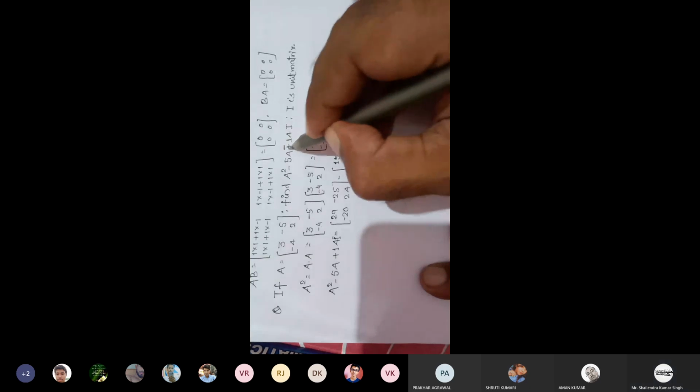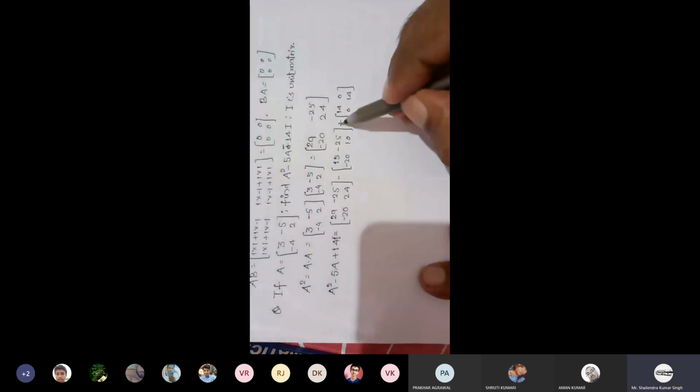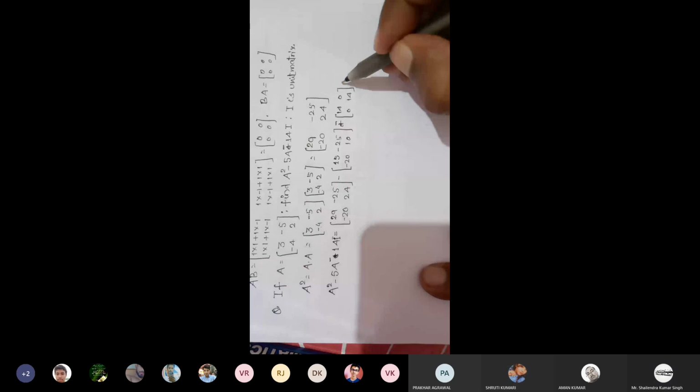If we make a small change and see, minus 14I, then this term will become negative. So 29 minus 15 minus 14 will become 0. Minus 25 plus 25, that is 0. Minus 20 plus 20, that is 0. And 24 minus 10 minus 14, 0.